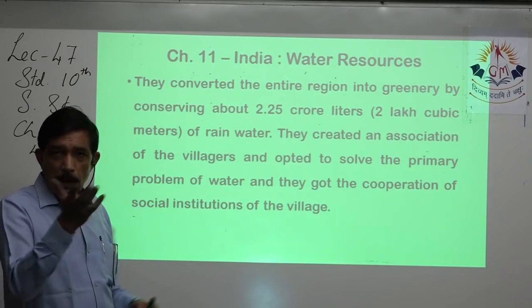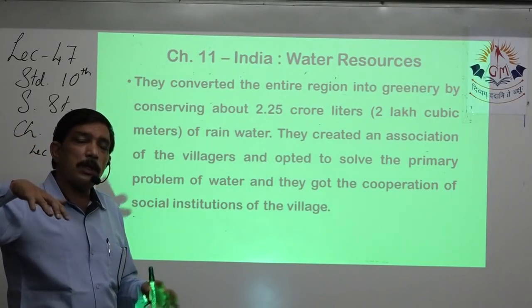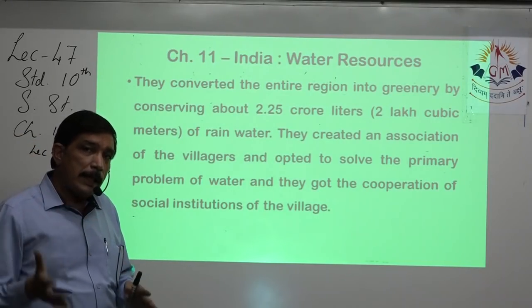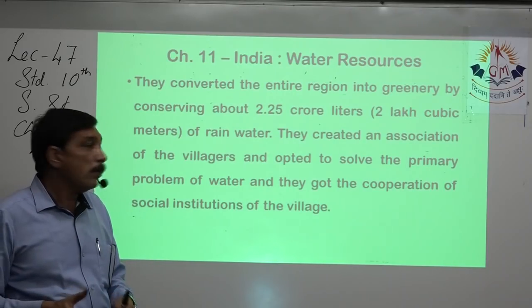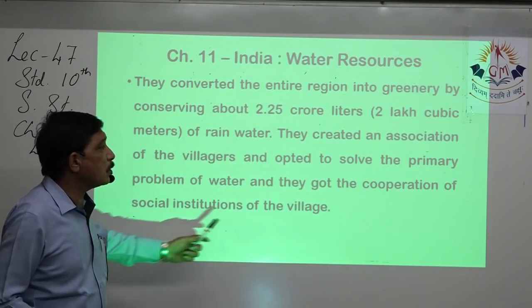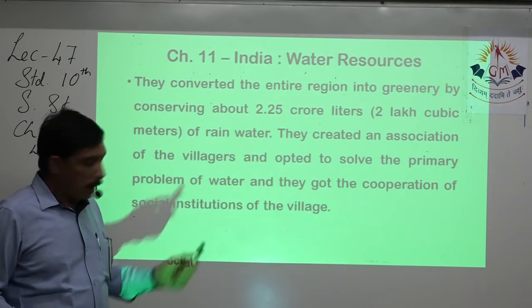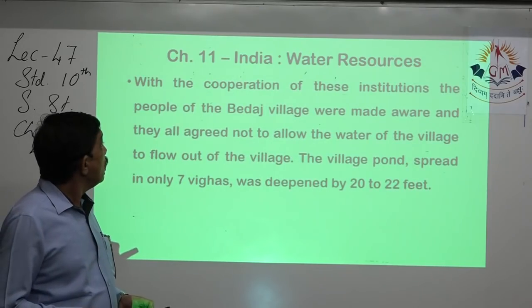What they did is, as we discussed earlier, on the nearby hills they dug trenches, and they deepened their artificial lake so that more water can be stored during the rainy season. They created an association of the villagers, opted to solve the primary problem of water, and they got cooperation from all the villages or nearby villages also.